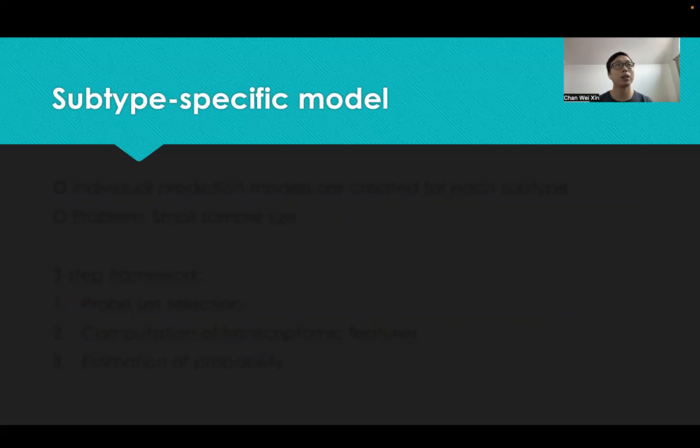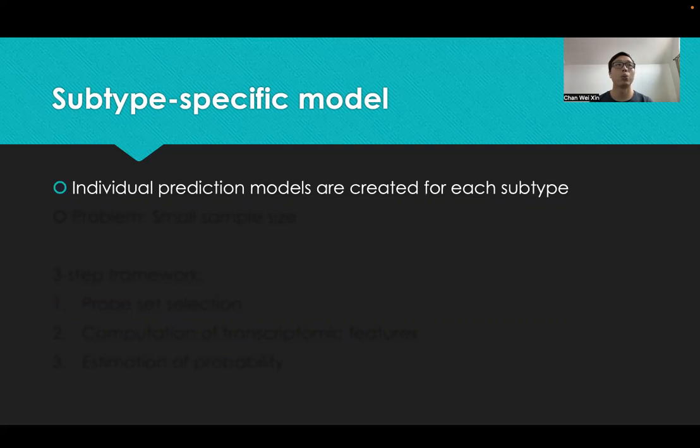We propose using a subtype-specific model where individual prediction models are created for each subtype. However, separating patients by their subtypes results in a few subtypes with small sample sizes. This prevents the use of machine learning algorithms, which are prone to overfitting on small training datasets. To overcome this issue, our model adopts a simple mathematical approach.